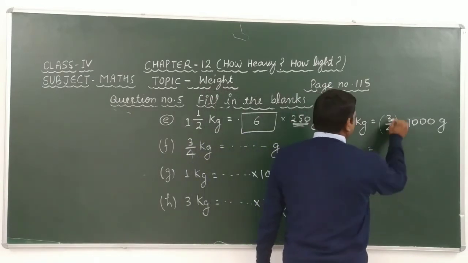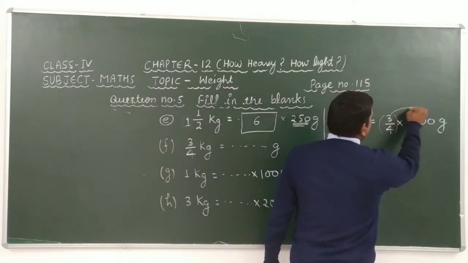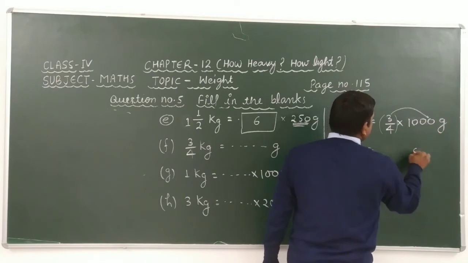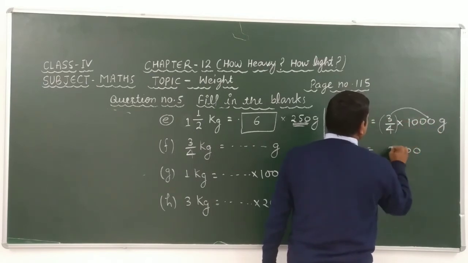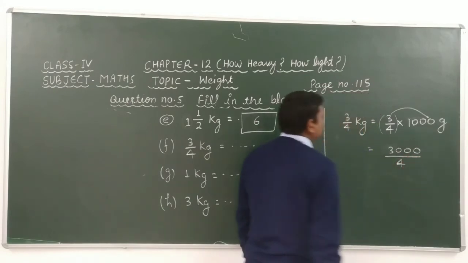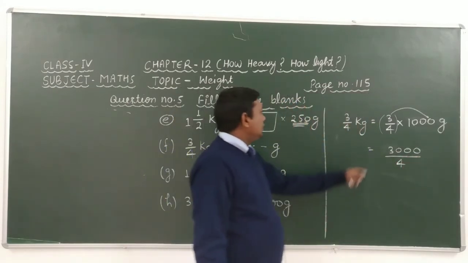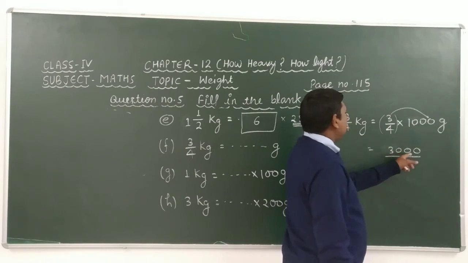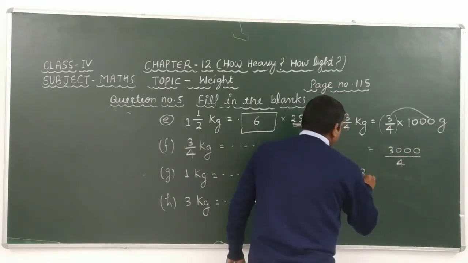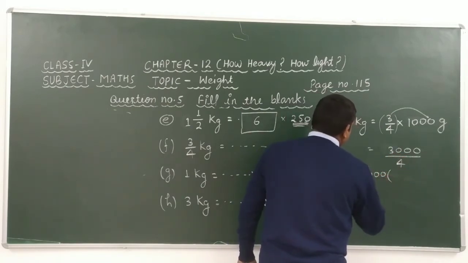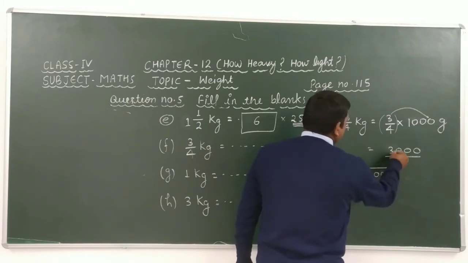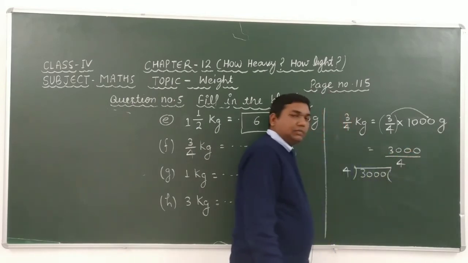Look, multiplying these, we get 3 × 0 is 0, 3 × 0 is 0, 3 × 0 is 0, and 3 × 1 is 3. After multiplying these, we get 3000. We have to take the division of 3000 by 4.